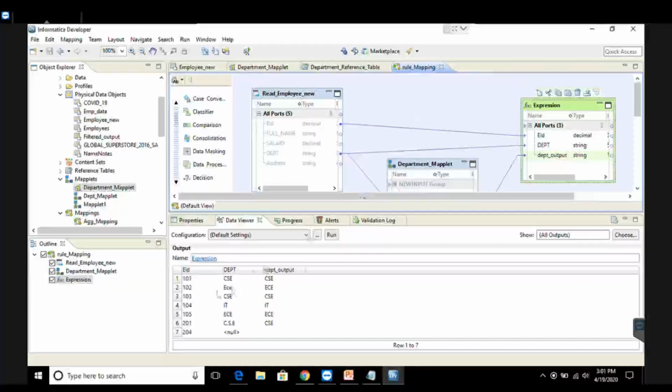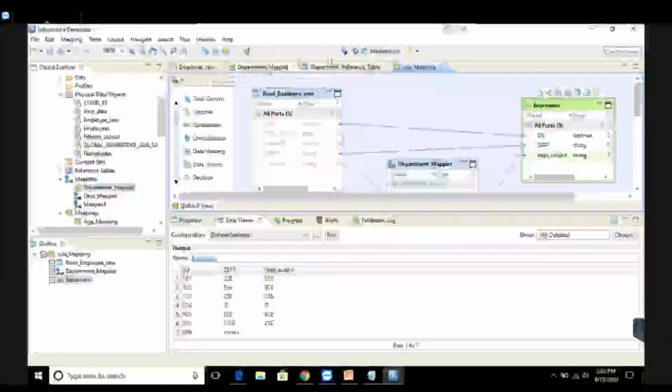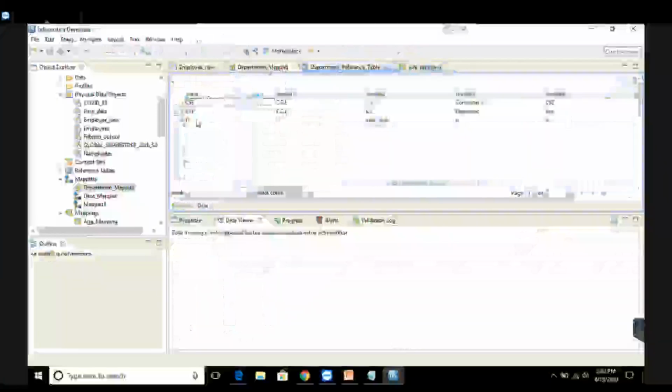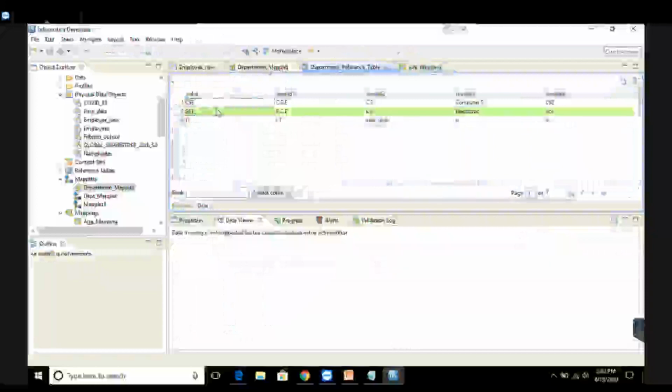Go back to your rule. In the second row, that is for ID 102, ECE, with capital E, C, E, was the source value, and the rule has converted this invalid value into the valid value, that is EC. What is the valid value? Let's go back to your reference table and see. So EC is the valid value and ECE is the invalid value.